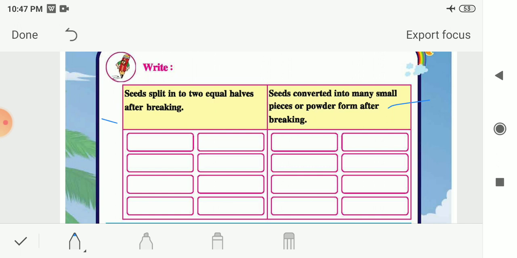So let me see some examples: green gram, Bengal gram, field bean, moth bean, peanuts, almonds, cashews and apple seeds. These are examples of such seeds. When you break them, you get two equal halves. That's why from some of these seeds we make dals. If you have noticed, the dal is one of the equal halves of these pulses. So these are known as pulses, or, as we will see later, dicot seeds.